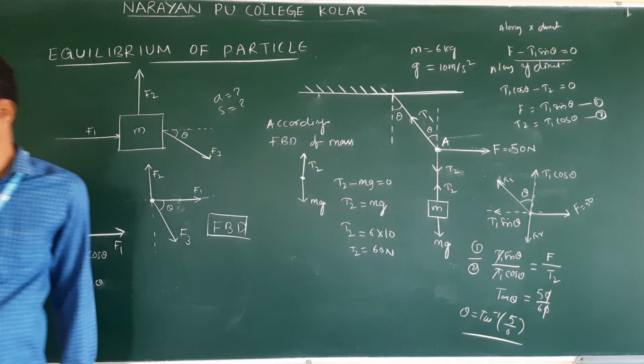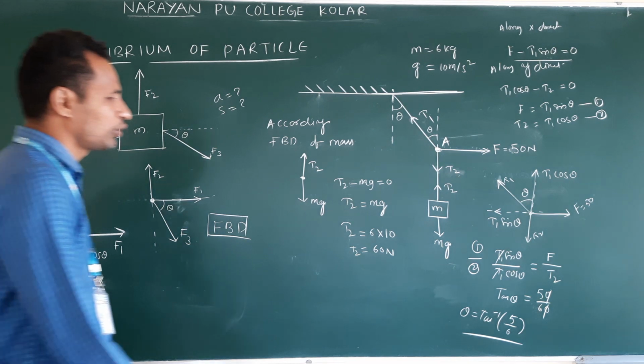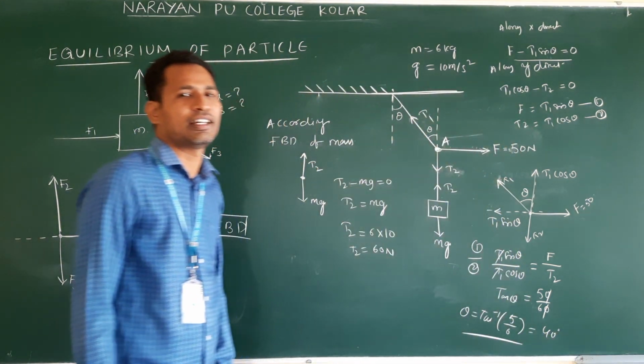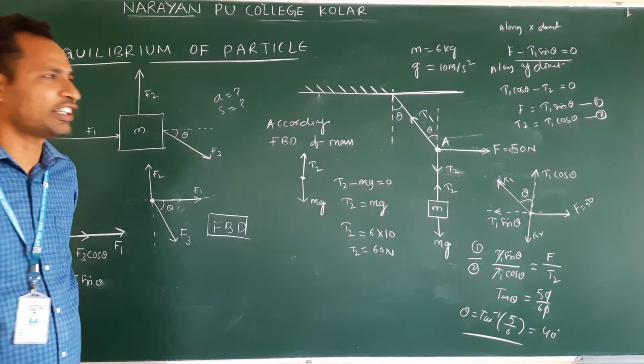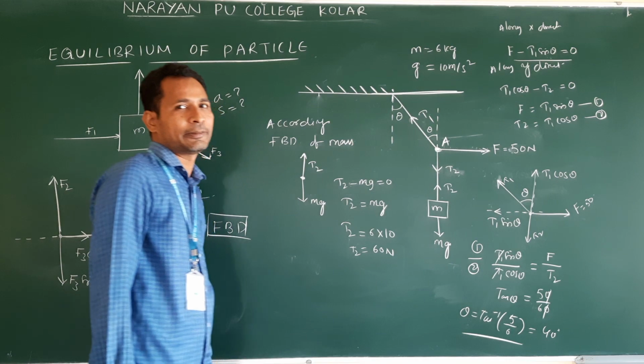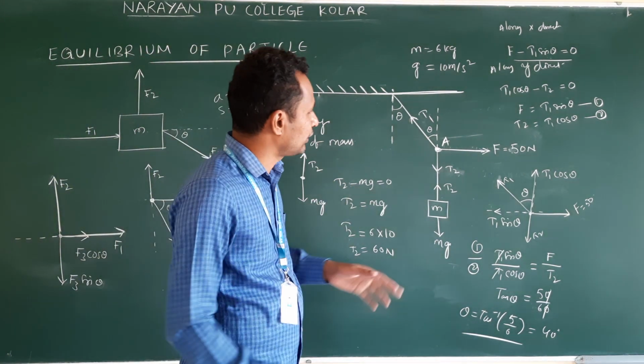This is the answer. Let me check. Yeah, tan inverse of 5 by 6. If you have a tangent table, we will get the angle, or if you have a scientific calculator, you can check. Then this theta will be, what is that? 40 degrees.